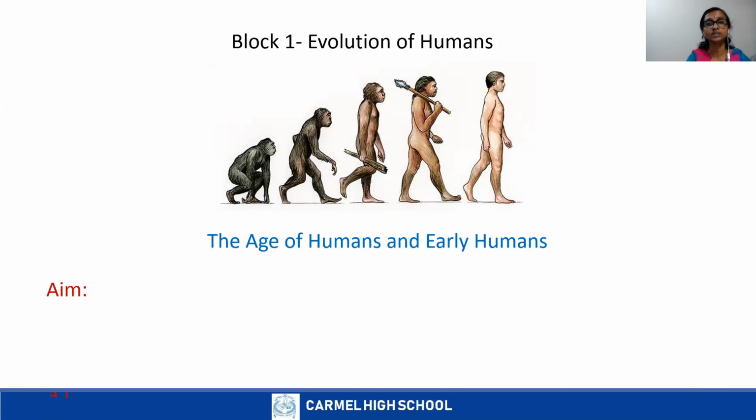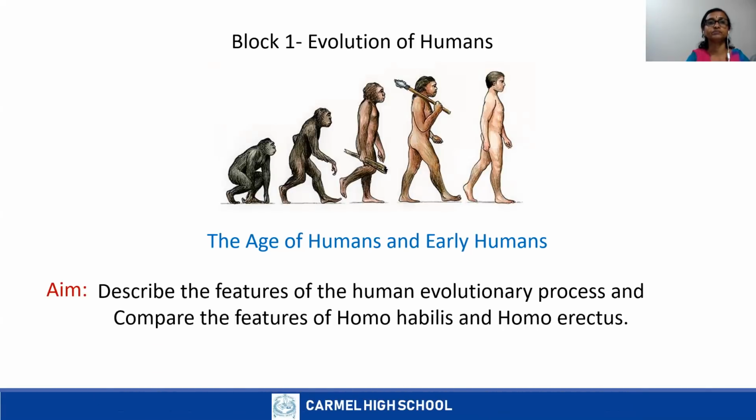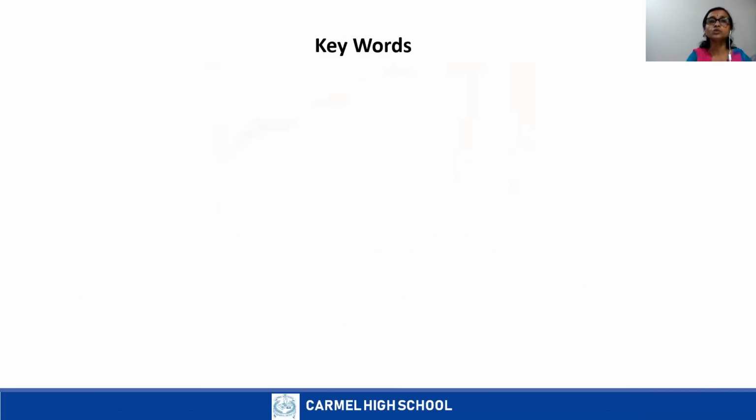These are the two stages in the evolutionary process. So we can compare the features of Homo habilis and Homo erectus. With this lesson, we are going to learn a few keywords which are related to this lesson.